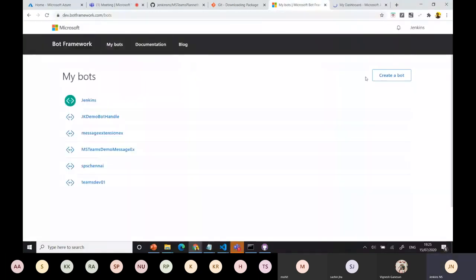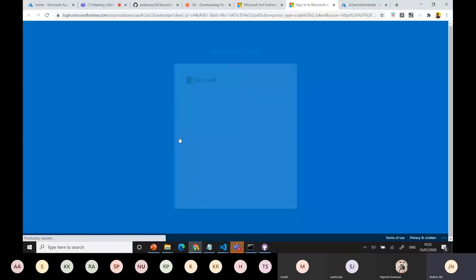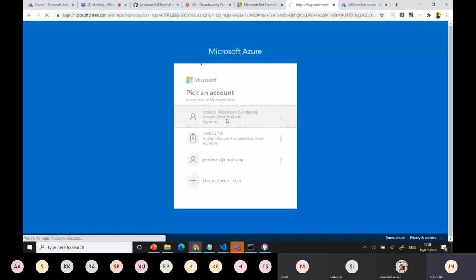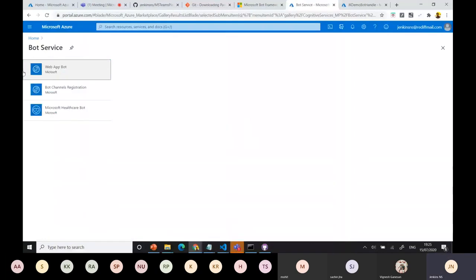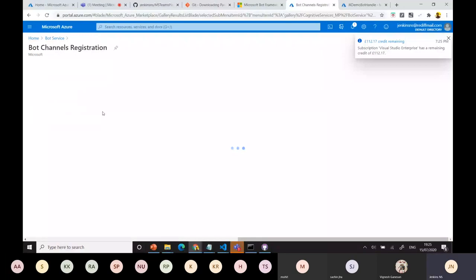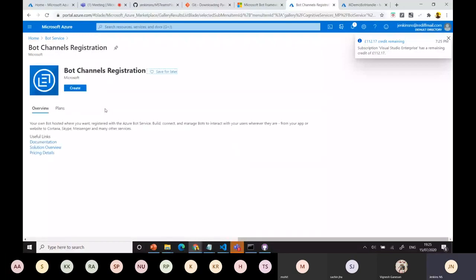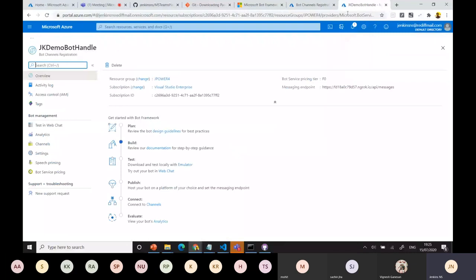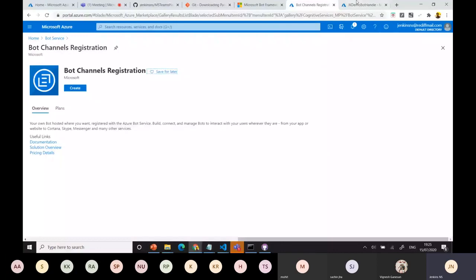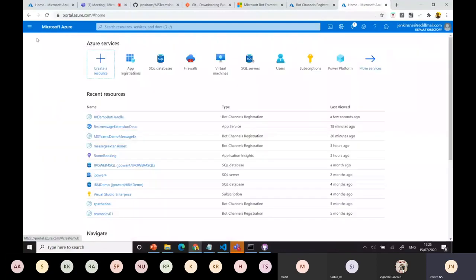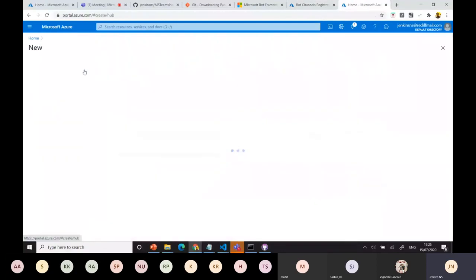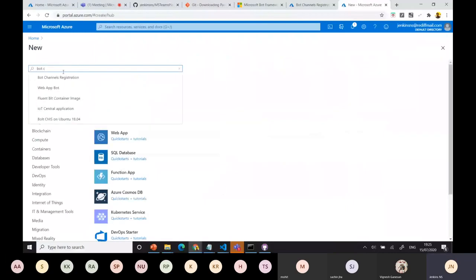You can create here also. You can click here and create a bot. Create. You can do the same service, whatever you're doing there. You can use the same ID. That's for registration purposes only, right? You can use it directly. It will go here and add it. Bot or channel registration, it will ask to move there. Same process only, but it will come from bot.dev framework. But you can always use Azure. That's the only option. Good to go. No need to get confused with other places. Directly go and create a bot registration like this, bot channel registration.